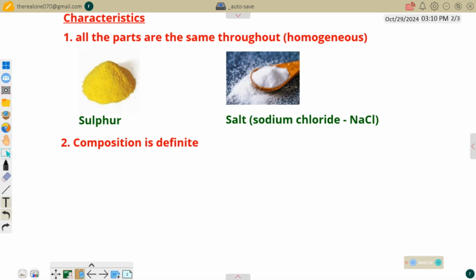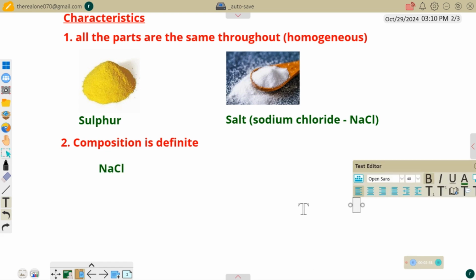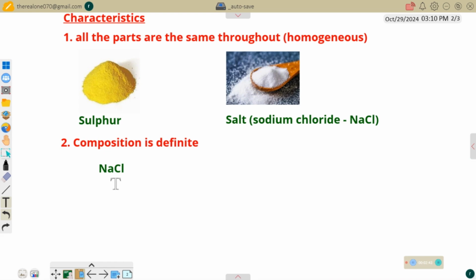But for a compound, for a pure substance, for instance, look at sodium chloride, which is NaCl. You will see that we have one atom of sodium combining with one atom of chlorine to form sodium chloride. So it cannot be mixed in any other way. They must be combined in this manner. Now, consider water as another example, H2O. You will see that in the combination, we have two atoms of hydrogen and one atom of oxygen. So they cannot be mixed in another way. Every water molecule must have two atoms of hydrogen and one atom of oxygen. So you can see that the composition is definite.